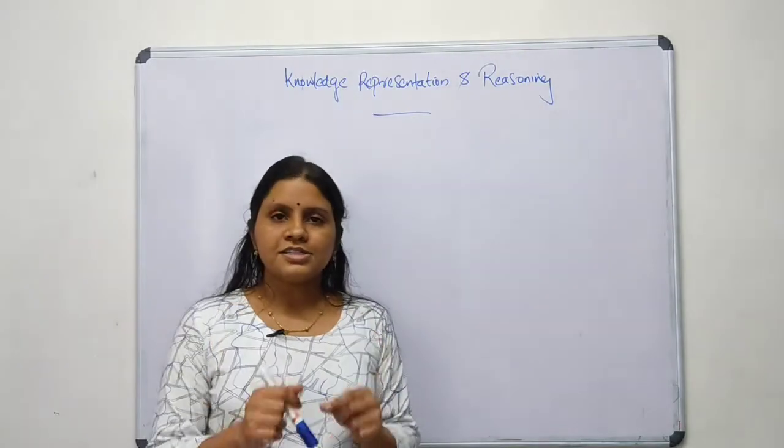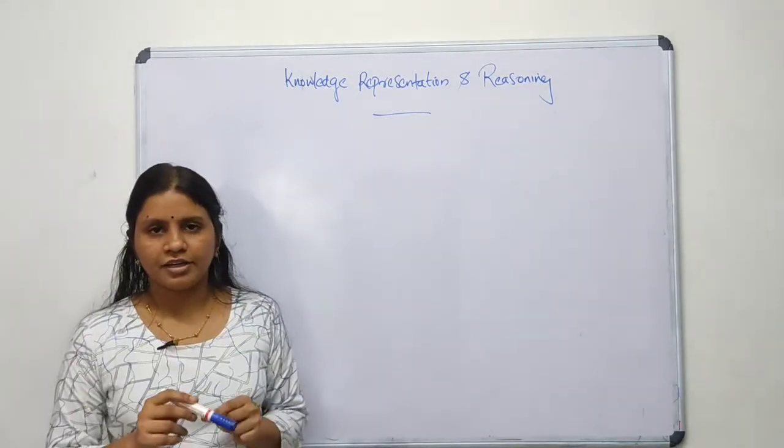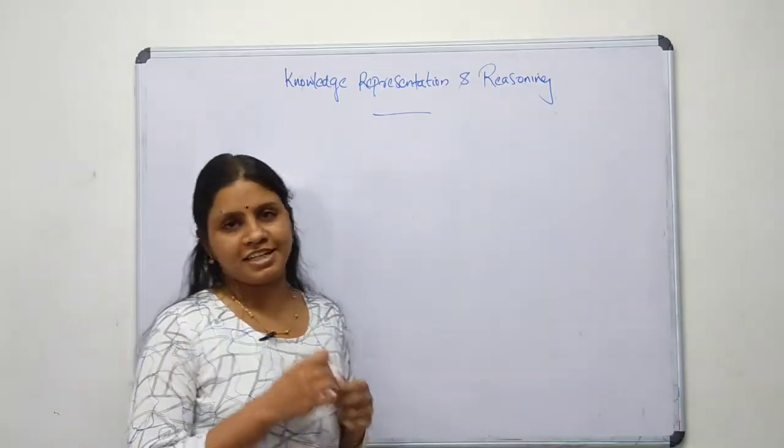The first thing we have to identify is what is to be represented in the first place.